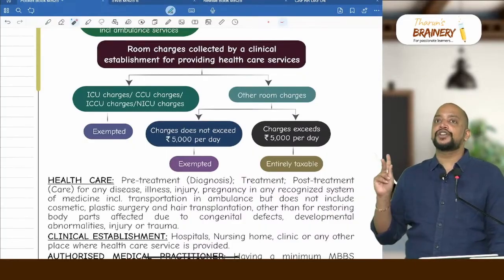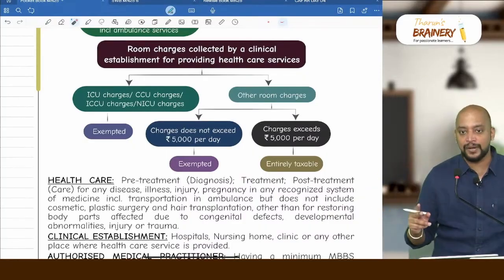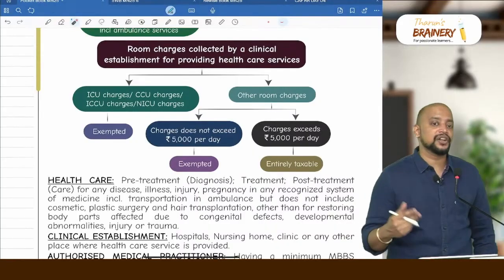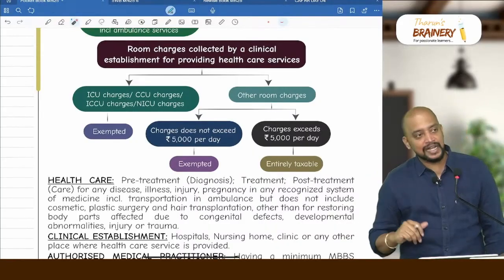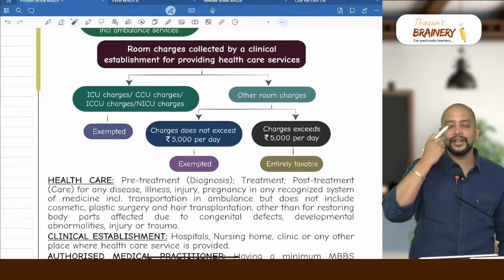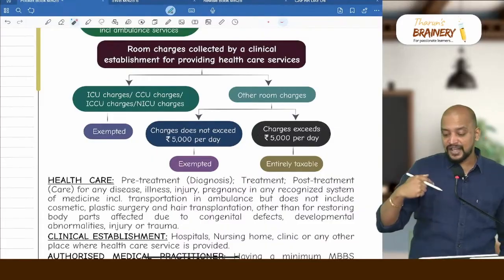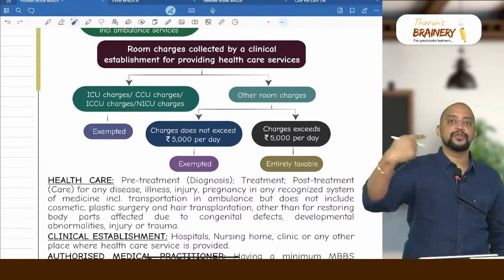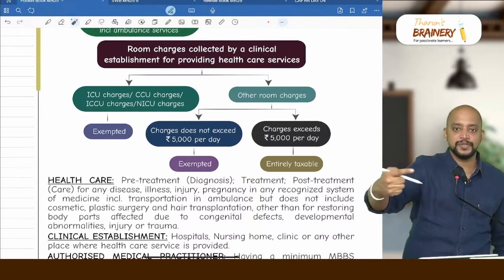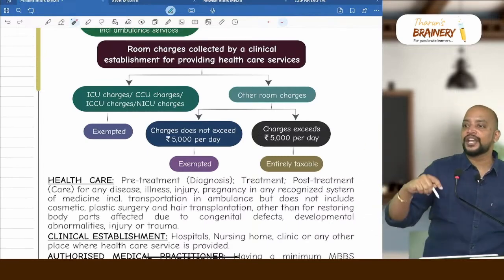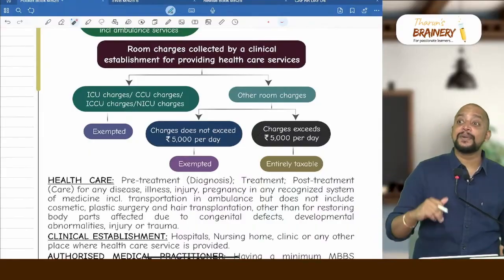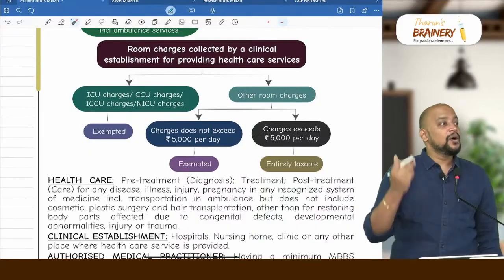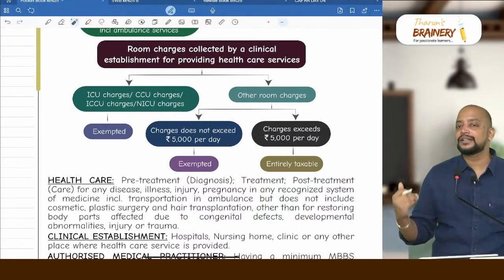If it is transportation of a dead body in the ambulance, it is not a supply. If it is transportation of a passenger in an ambulance, then it will be taxable, because there is one question like that in ICAI. Now they have given one MCQ: if an ambulance is transporting a patient, drops the patient at the hospital, and while returning boards passengers and collects 500 rupees from each passenger, whether it will be taxable or not. It will be taxable. Only transportation of a patient in an ambulance is exempted.